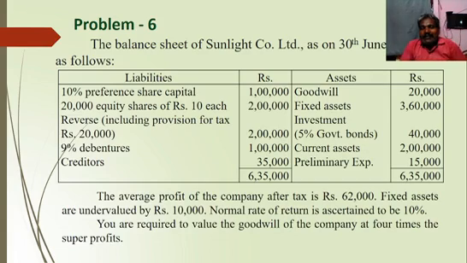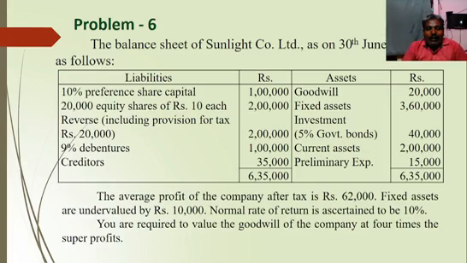On the assets side: goodwill 20,000, fixed assets 3,60,000, investment in 5% government bonds 40,000, current assets 2 lakhs, preliminary expenses 15,000. Both side totals are 6,35,000.